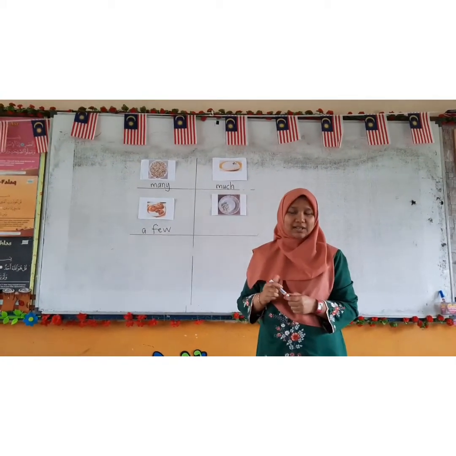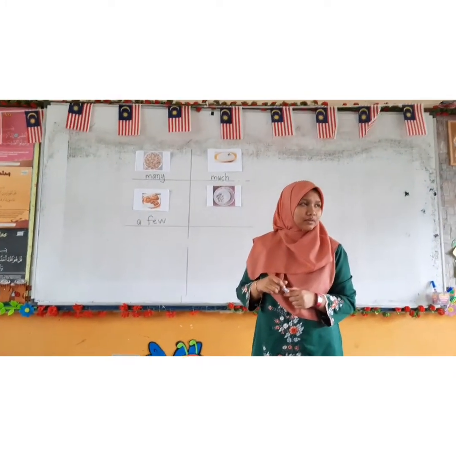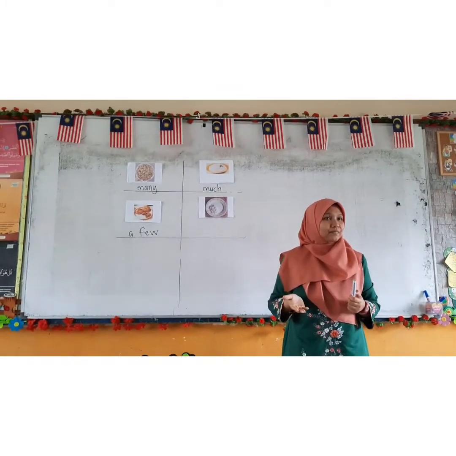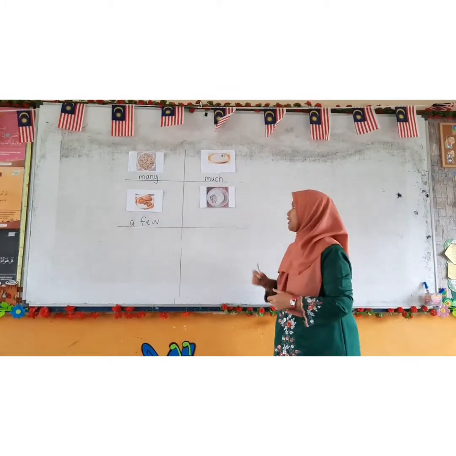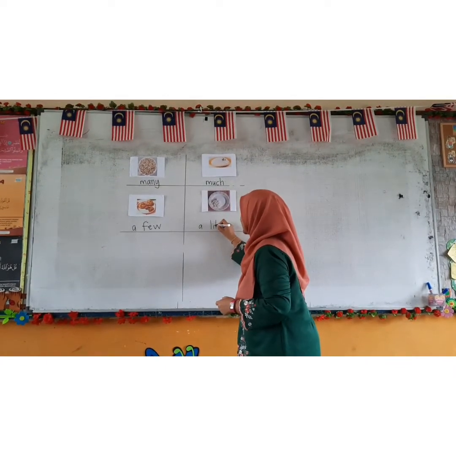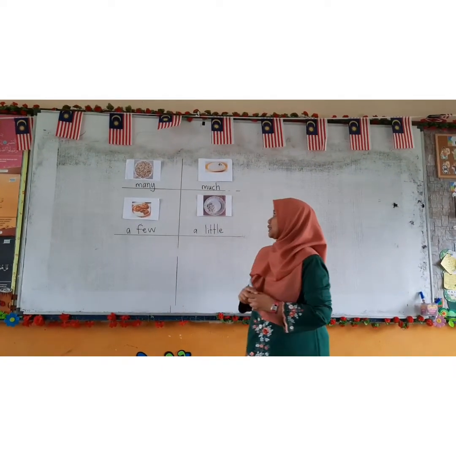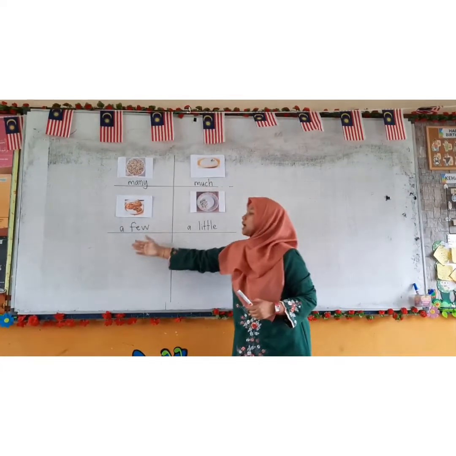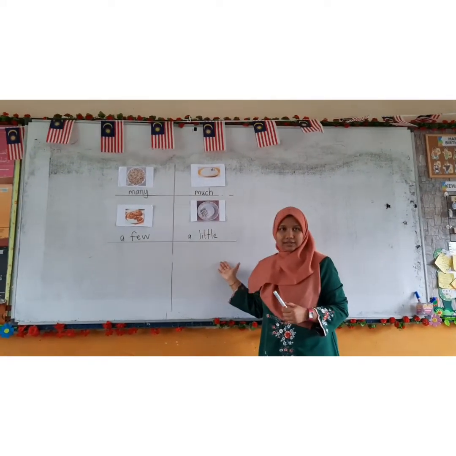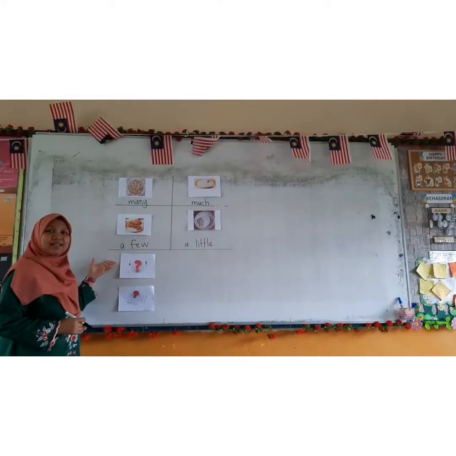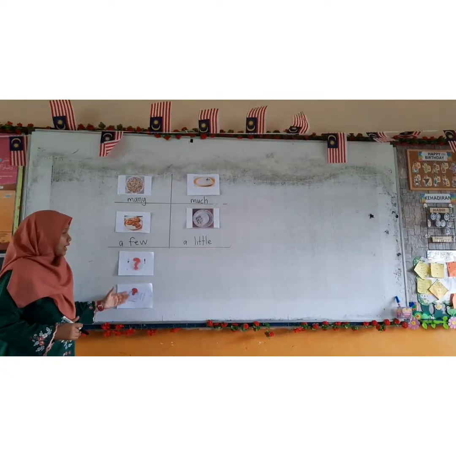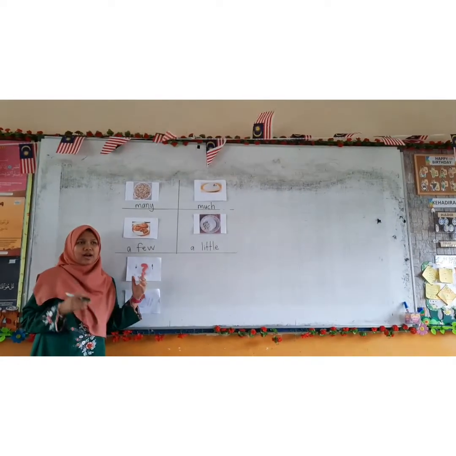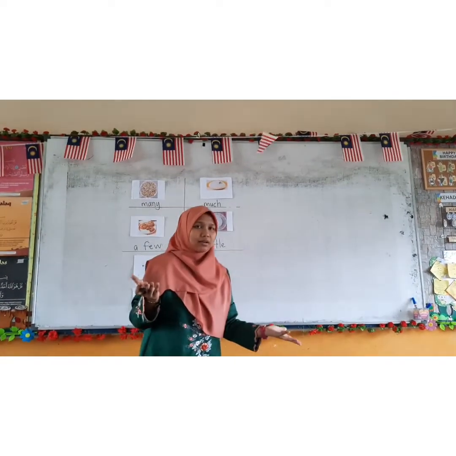Much. Repeat after me. Much. What about a small amount of rice? A little. Very good. A little. Nice guess. Okay, so we have many, much, a few, a little. Very good. You can see that there are 2 plates here. We have the plates with a question mark on it. Now, why do we have a question mark?